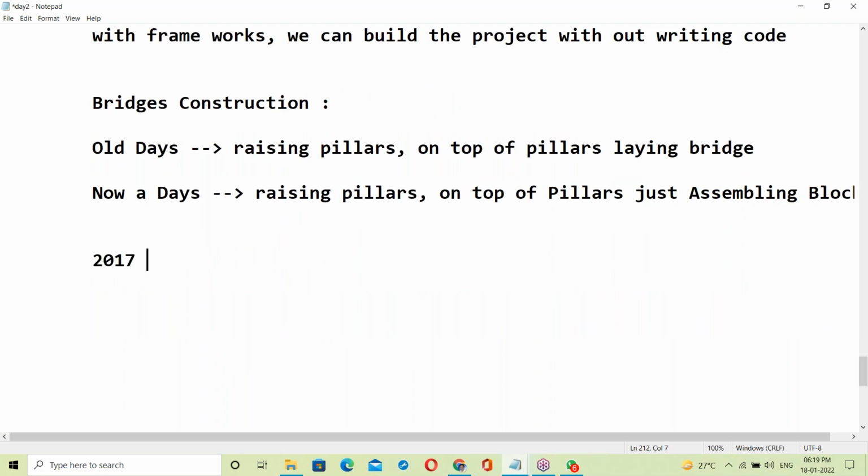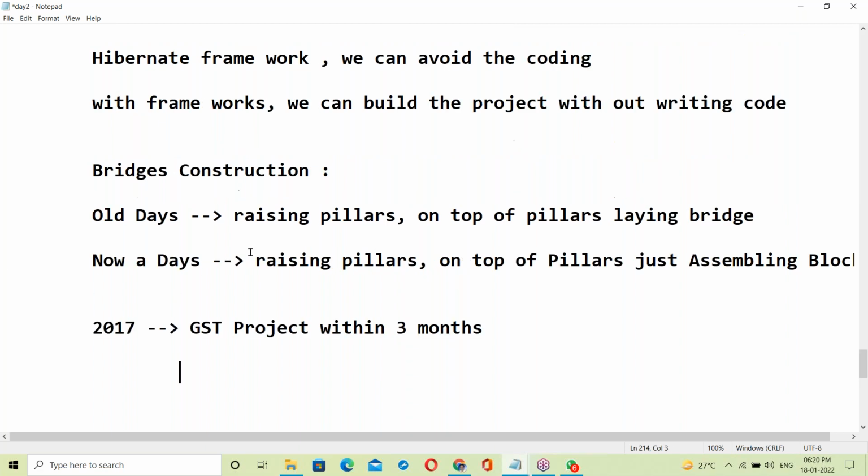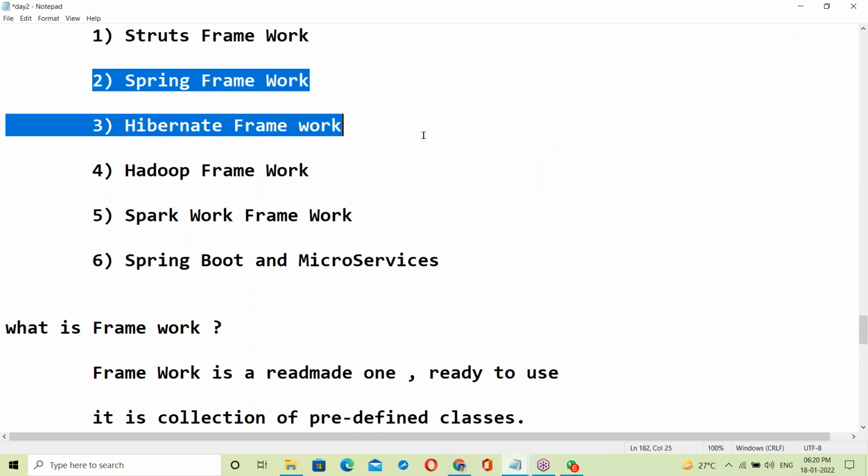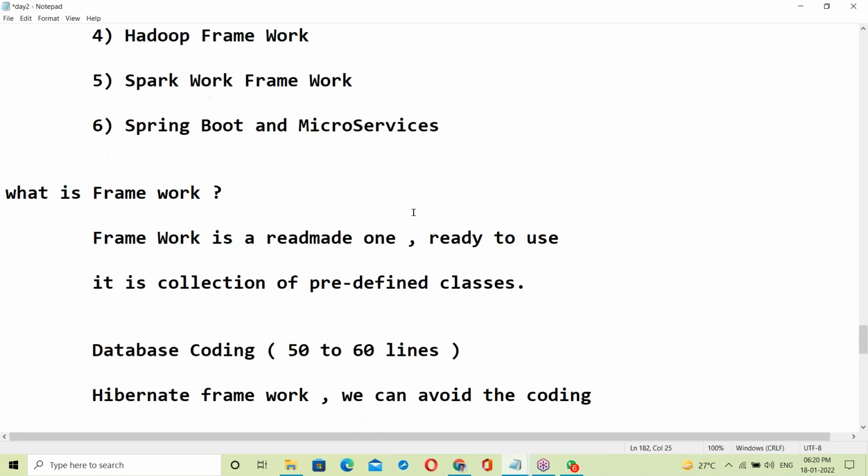In 2017, we developed a GST project within 3 months only. We finished it within 3 months, including testing: 2 months of development and 1 month of testing. So within 3 months it was completed using frameworks. For that project we used the Spring framework and Hibernate, these 2 frameworks, and with their help we finished the project.